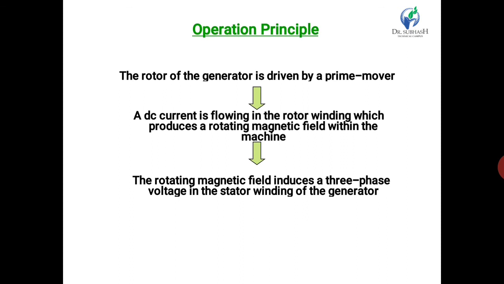less. In the rotating field type machine, the effectiveness of the ventilation is more, while in the rotating armature type machine, the effectiveness of the ventilation is less. In the rotating field type machine, the temperature rise is also very less, while in the rotating armature type machine, the temperature rise is very high.